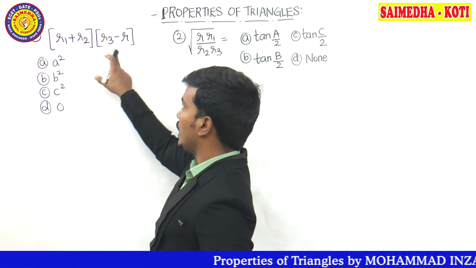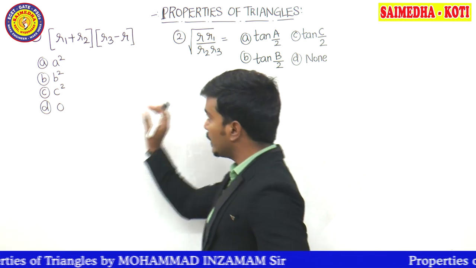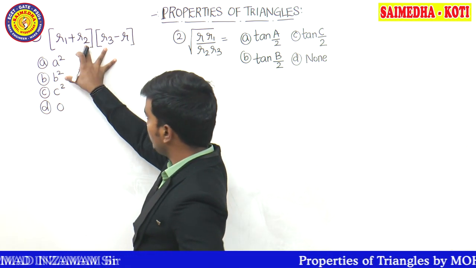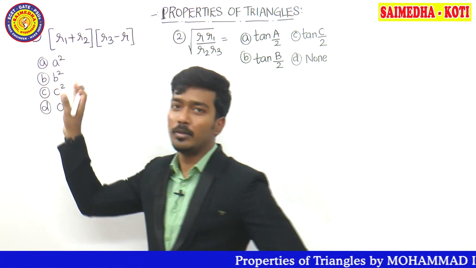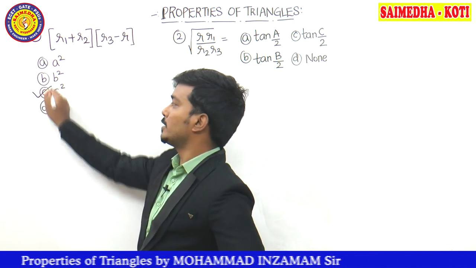R1 plus R2, R3, minus R. No formula is required for this type of problem, guys. Directly with observation, observe the question, observe the options, and then you can get the answer. Let's say R1 plus R2, R3, minus R. The answer is what? C square.